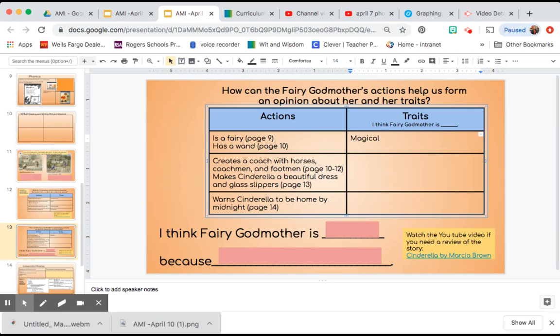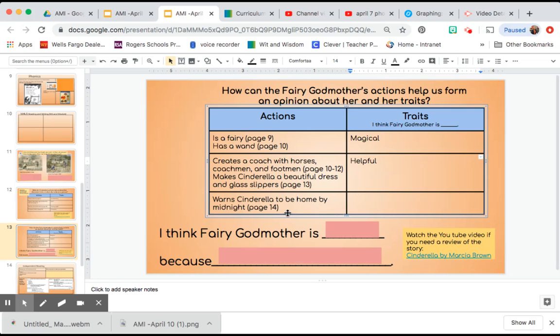On pages 10 through 12, fairy godmother creates a coach with horses, a coachman, and footman. On page 13, she makes Cinderella a beautiful dress and glass slippers. Because of this evidence, I think fairy godmother is helpful.